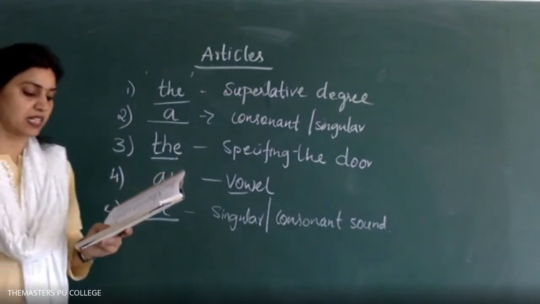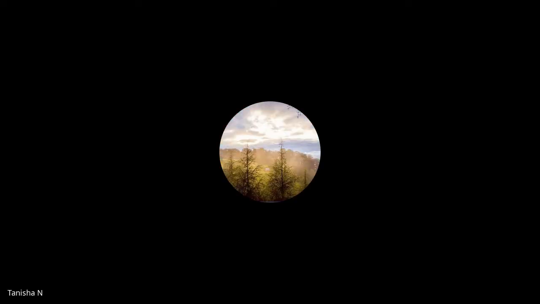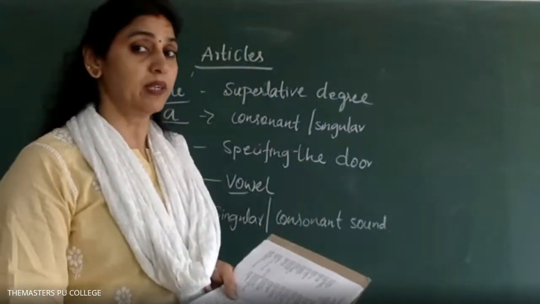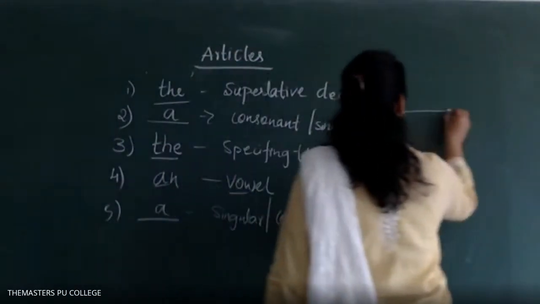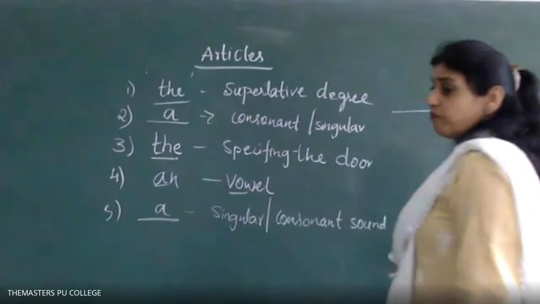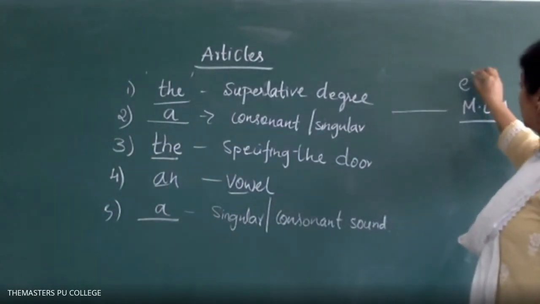My friend is dash MLA. An MLA. Why? How does it sound? Abbreviation. How does it sound? An abbreviation.